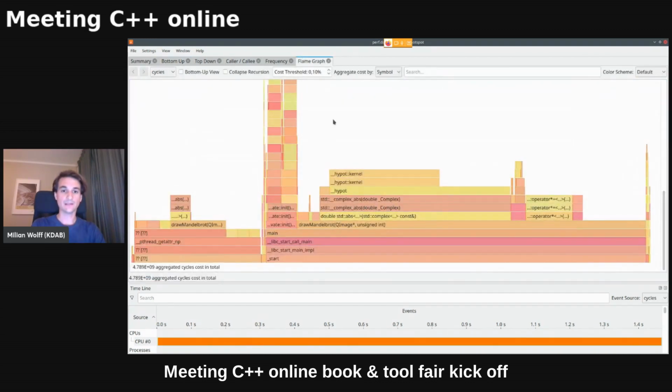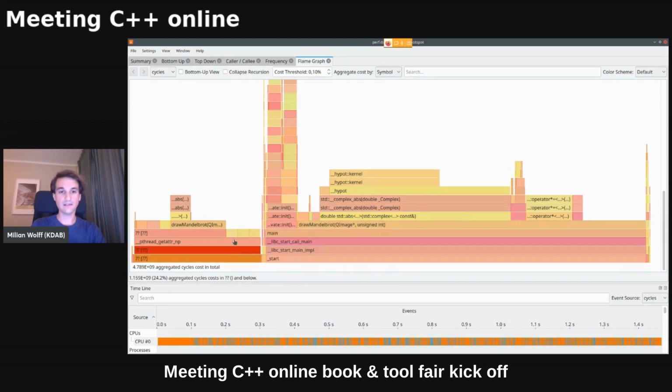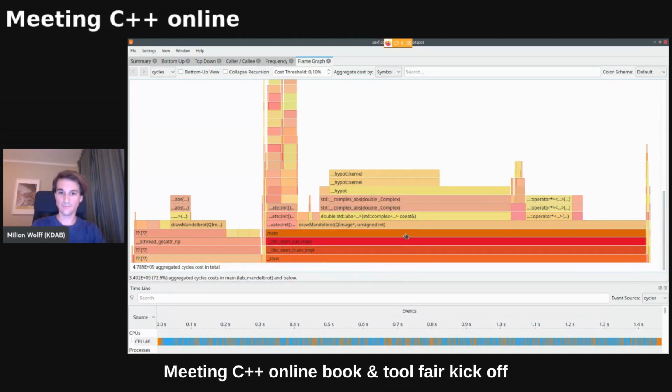And it literally just divides the full width in fractions. So if you can read a thing here in this tower city landscape, then it means it has a fractionally large contribution to the overall cost. Perf is a sampling profiler, so that translates very nicely. So 66.8%, which you can see in the bottom corner, is in this draw Mandelbrot function.